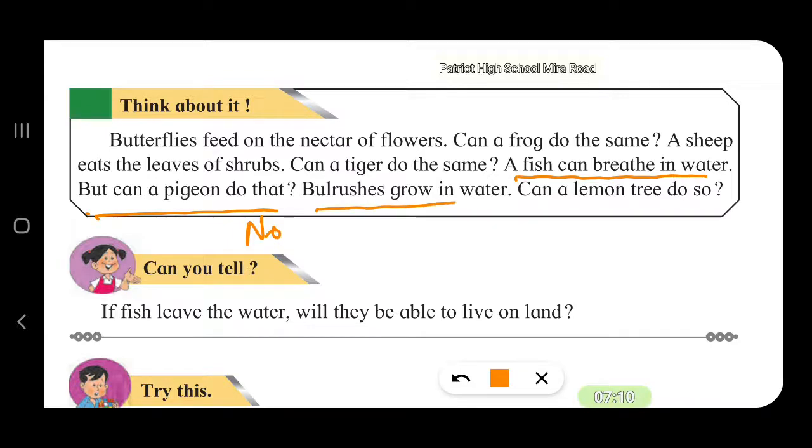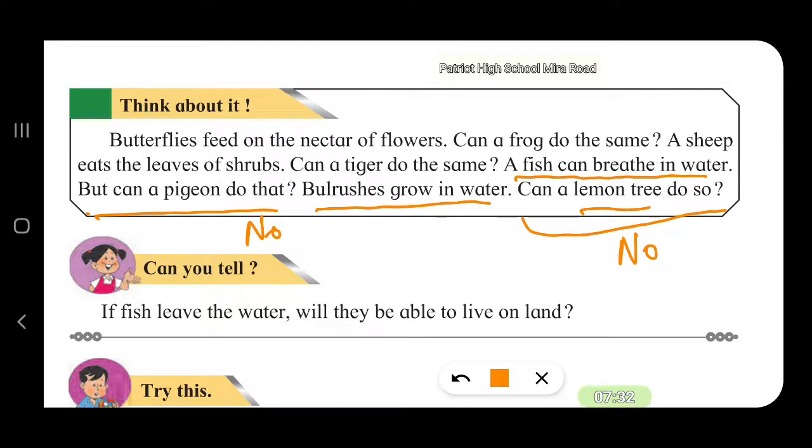Bulrushes grow in water. Bulrushes are plants which grow in water. Can a lemon tree do so? No. It cannot grow in water. It needs land in order to grow. Lemon tree grows on land.